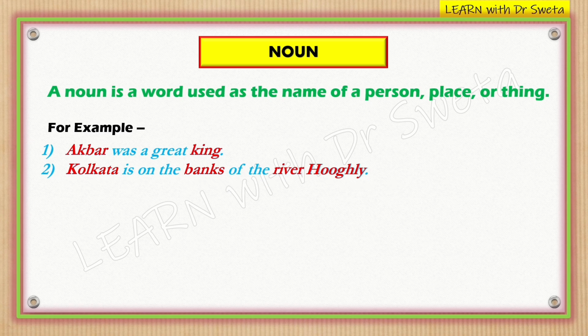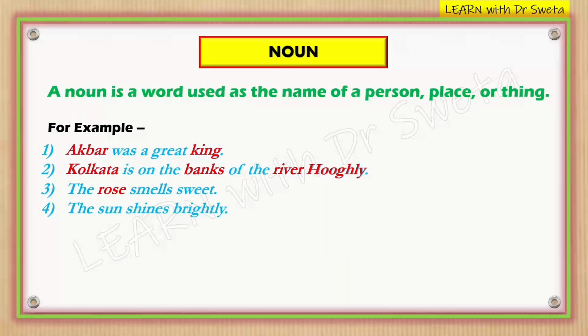Next is, the rose smells sweet. In this sentence, rose is a noun. Why? Because rose is a common noun as it refers to a type of flower, not a specific one. Next is, the sun shines brightly. Here, sun is a common noun, but it functions almost like a proper noun because there is only one sun for earth.